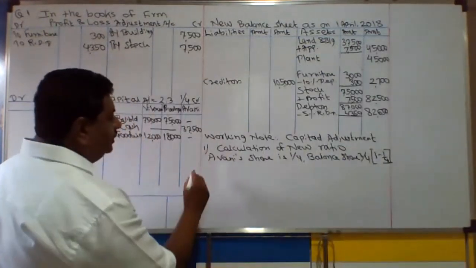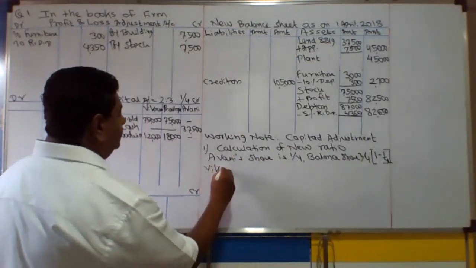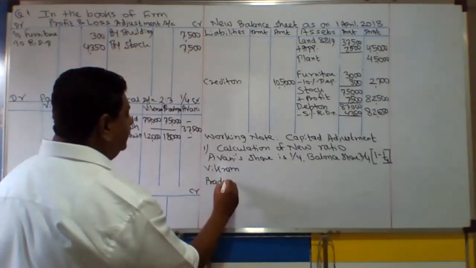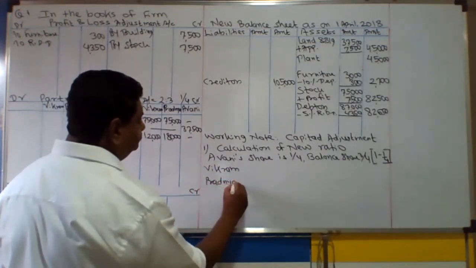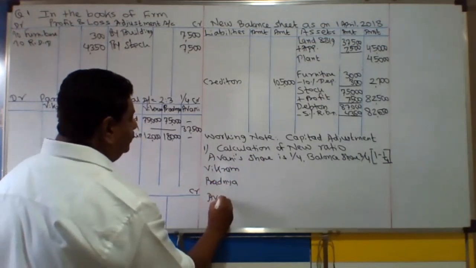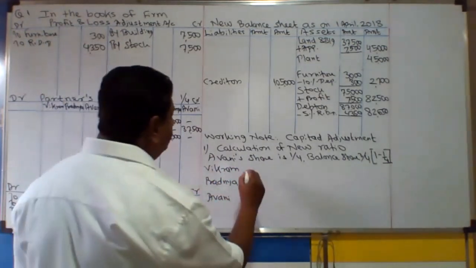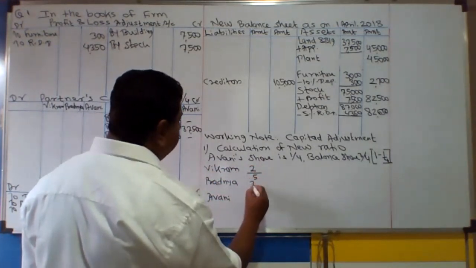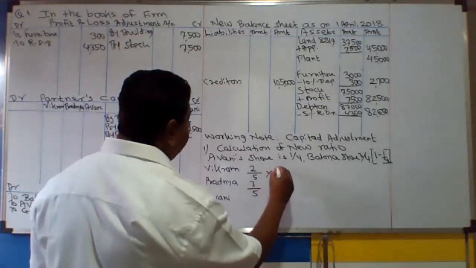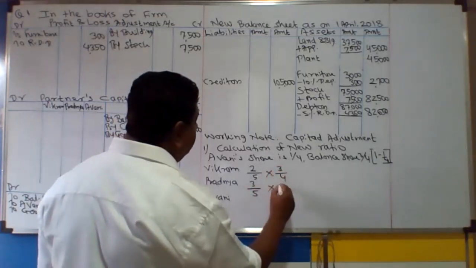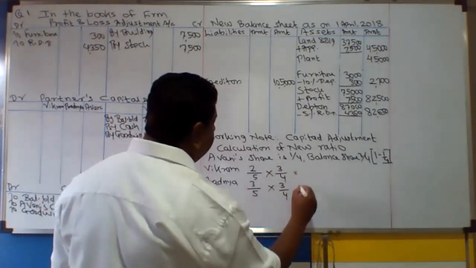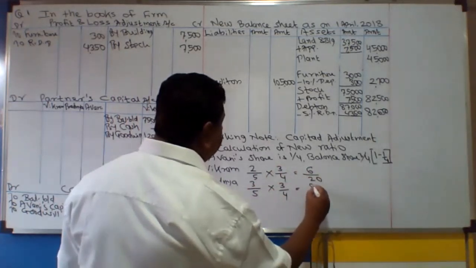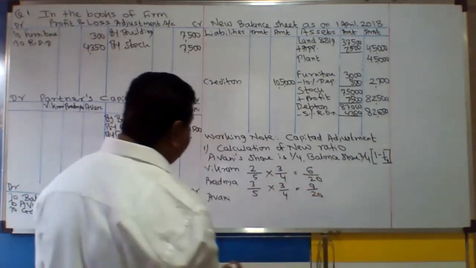Now calculation of a new ratio. How? This Chakram, Vikram, then Pradnya and Avni. अभी तीनों का रेशियो हमको कैसे कैलकुलेट करना लेगा? उनका पहले ओल्ड रेशियो ले लो. It is 2/5, 3/5 multiplied by balance ratio 3/4, और 3/4 से multiply करना है आपको. 3 2s are 6, 5 4s are 20, 3 3s are 9 and 5 4s are 20.